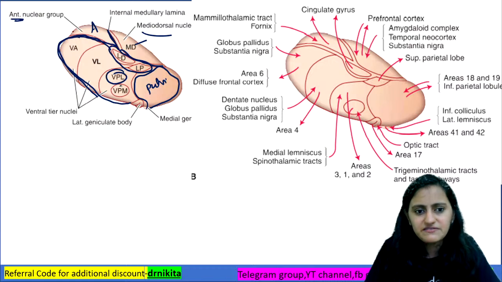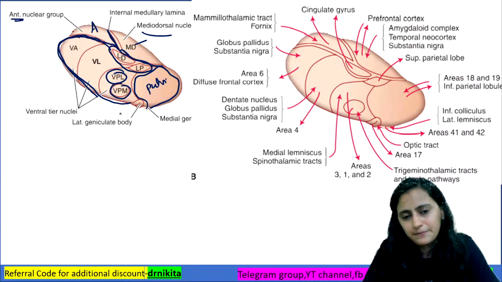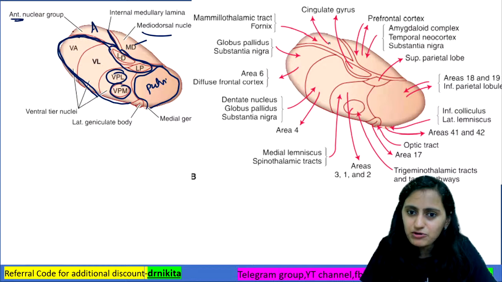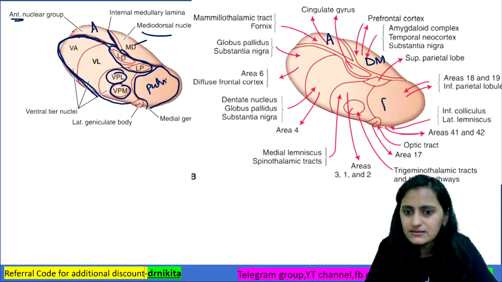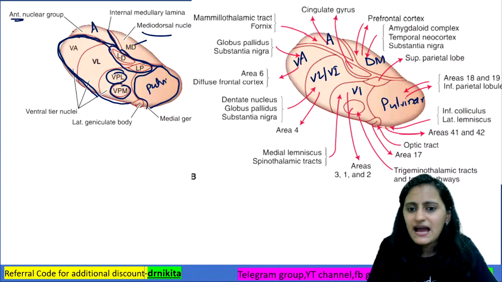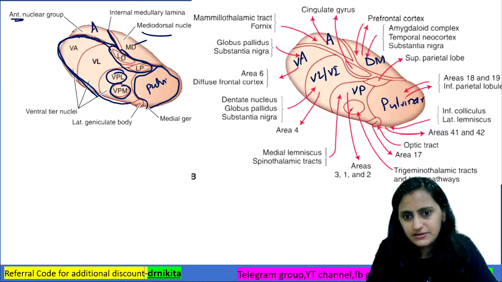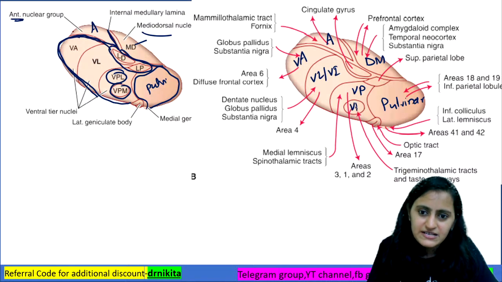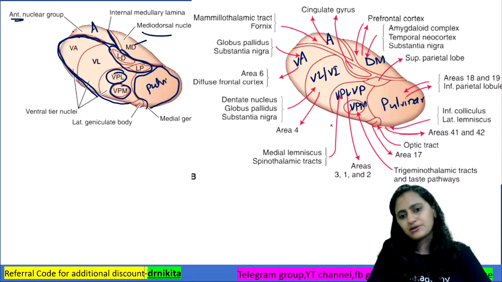Ventral posterior is divided into VPL and VPM. If I label again: this is anterior, this is dorsomedial, this is the pulvinar. In the ventral tier we have ventral anterior, ventral lateral or ventral intermediate, and ventral posterior, which has ventral posteromedial and ventral posterolateral.